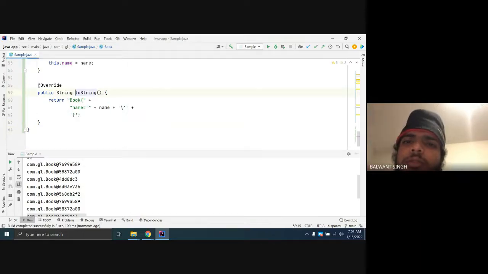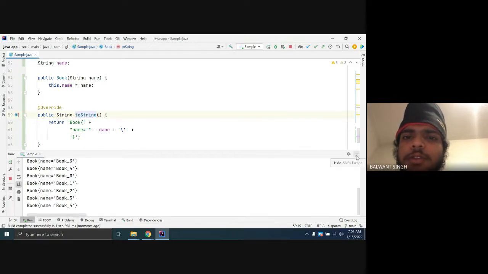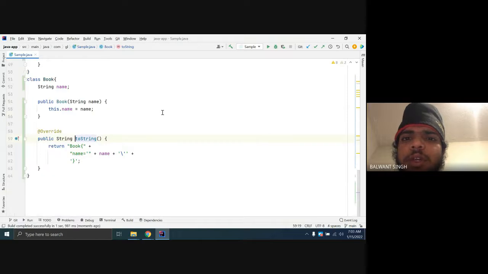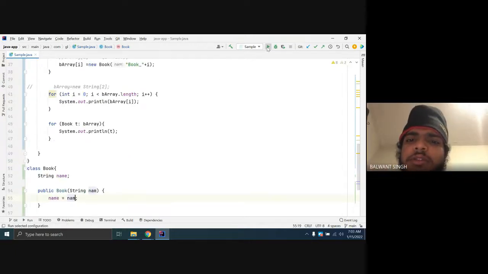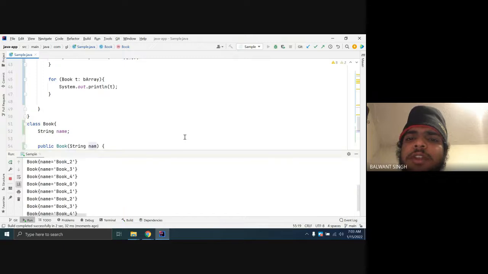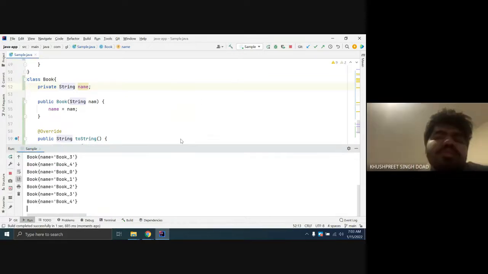Sir, I also want to know about this dot. You have used this dot name. We haven't used this yet, but we will use the this keyword in one lecture. If you just change this, it will work also. Instead of creating the instance variable like string name, we are using private string name over here. I have no concern about that, you can do it. We will discuss each and everything; just note down all the topics.